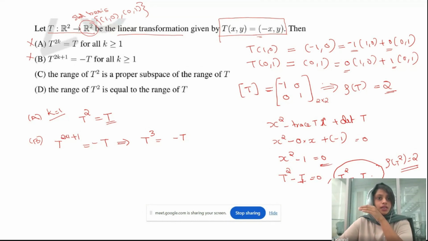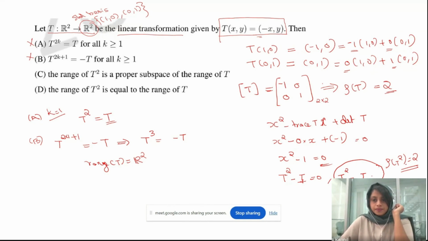So the range space of t will be what? Range of t will be the entire R2. How did I get R2? Just look: the rank of t is 2 and it is defined from R2 to R2. So definitely the range space will be the entire R2.